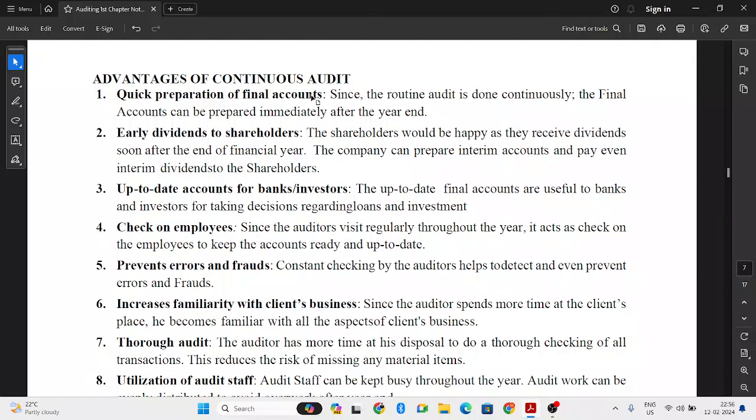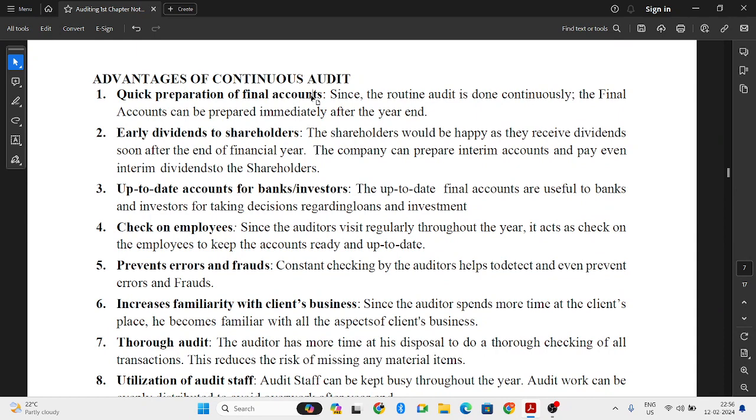Then check on employees. So what happens when the auditor is frequently visiting the organization? The employees will be alert. They will work with effectiveness. So they will try to avoid making any mistakes. Even the employees will put some effort to keep the books of accounts maintained correctly, and books of accounts will be up to date. So check on employees. Next, prevents errors and frauds. So what happens when you regularly check the books of accounts?